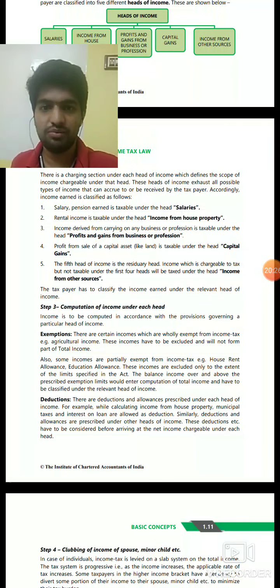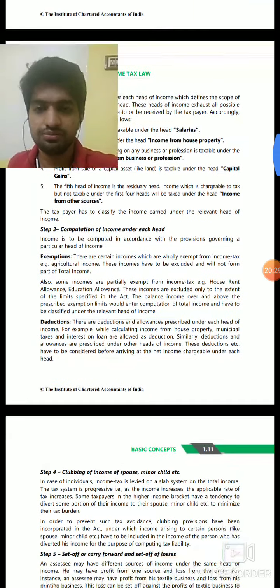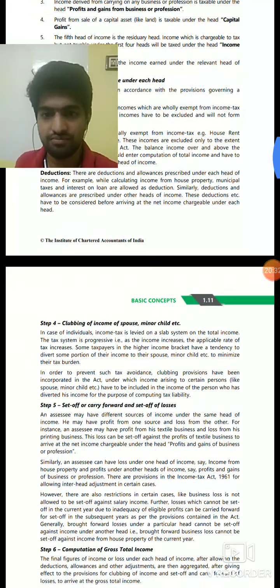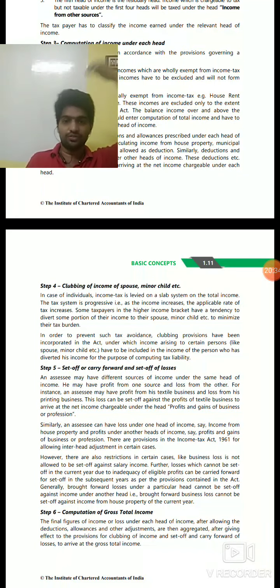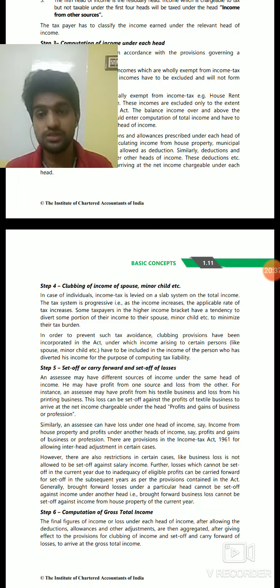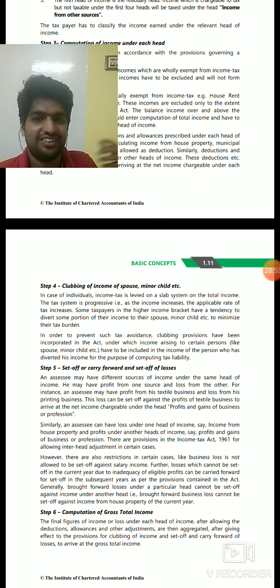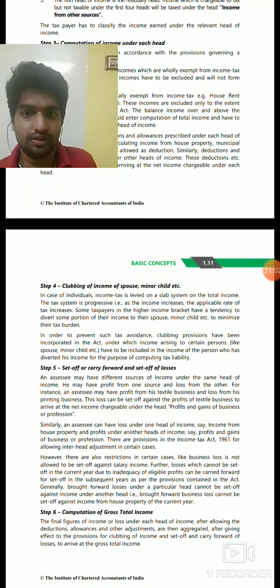For each head, we will be computing the income. Clubbing is also covered in the later chapters. At the end of the chapters, we have 5 chapters for these heads of income. After that, we will have deductions. After that, we will cover clubbing of income. Clubbing of income means, simply, some other person's income will be clubbed in my hands. Maybe my children's income, my spouse's income, all of these will come into my income only in certain situations. Those situations will be covered in the respective chapters.